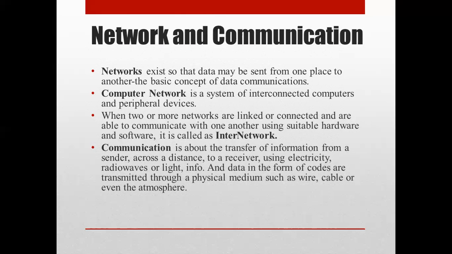Next, a very important term: when two or more networks are linked or connected, and they are able to communicate with each other by utilizing some hardware or software, that particular thing is called an internet. So here we are talking about two or more networks. When they are communicating with each other, that means that becomes one internet. Okay, two different networks.